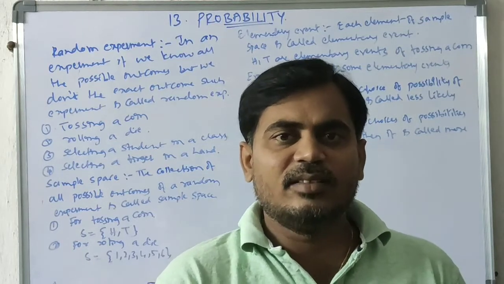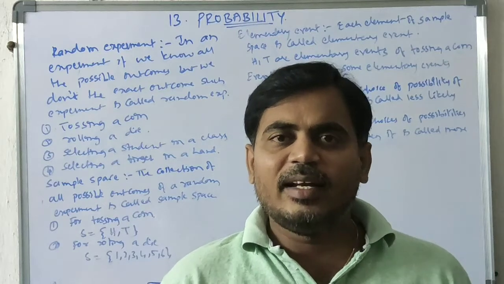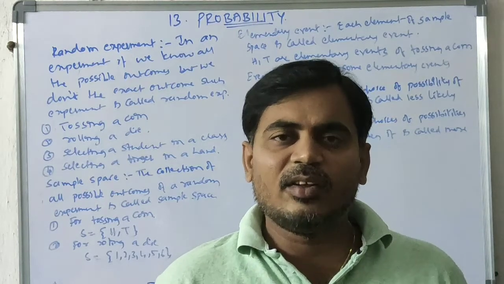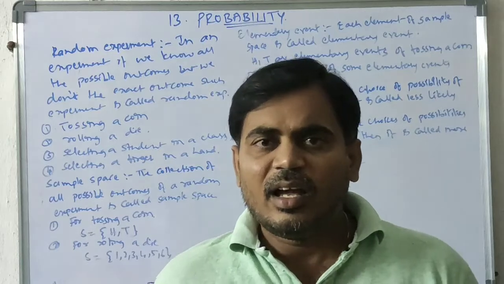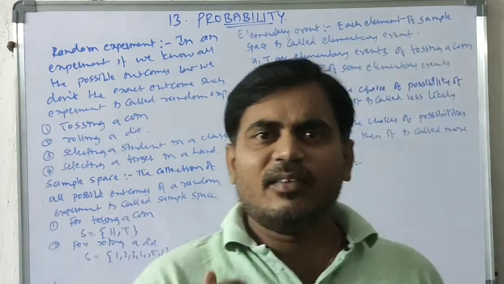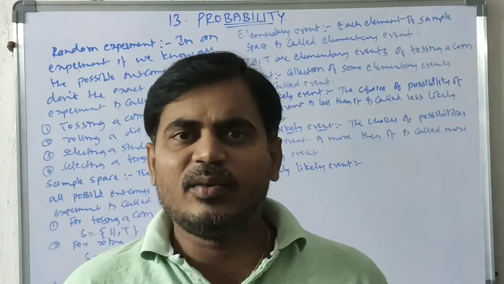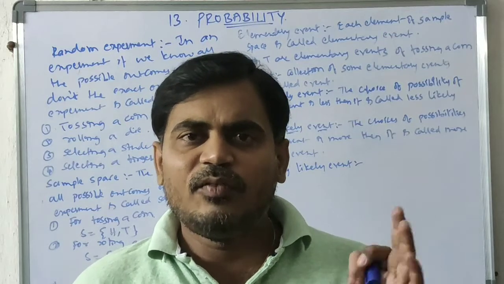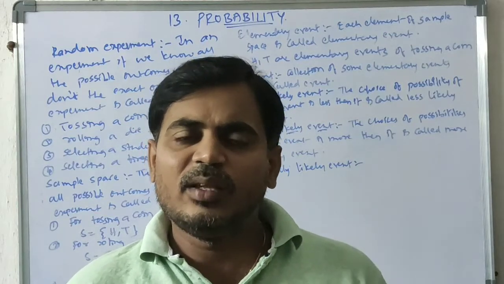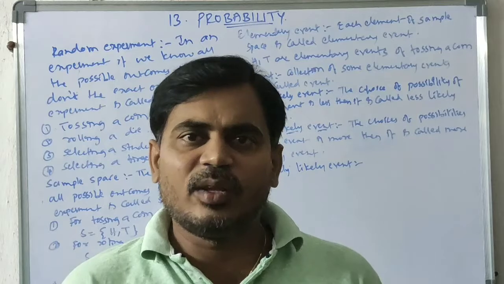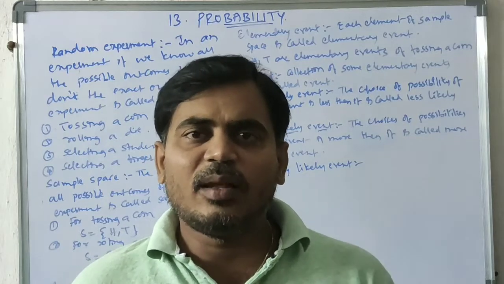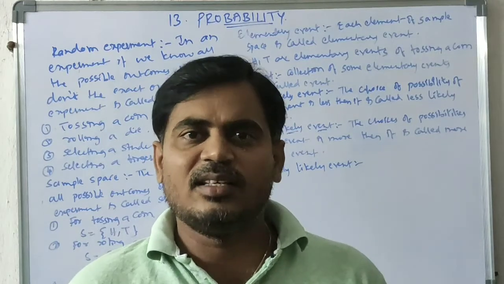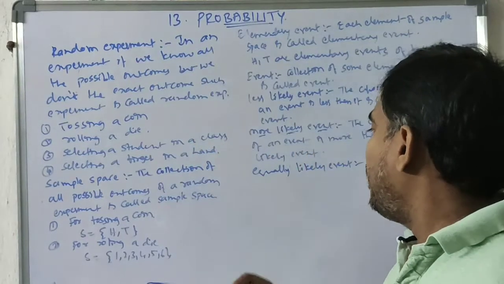A coin is tossed, either head or tail. This is also equally likely. You are selecting a day in a week, Sunday to Saturday, 7 days. There are 7 possibilities, all having equal choices, so those are equally likely.